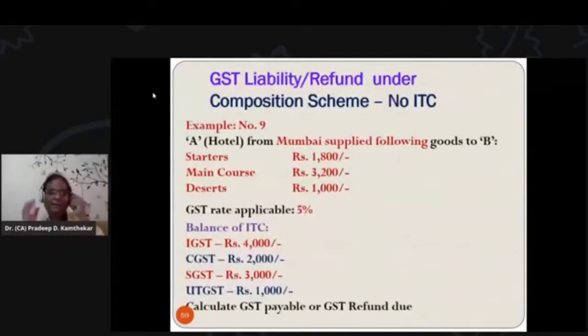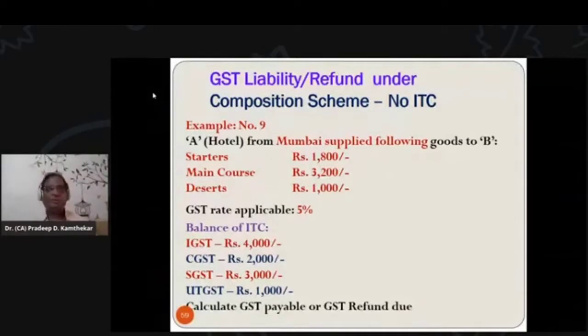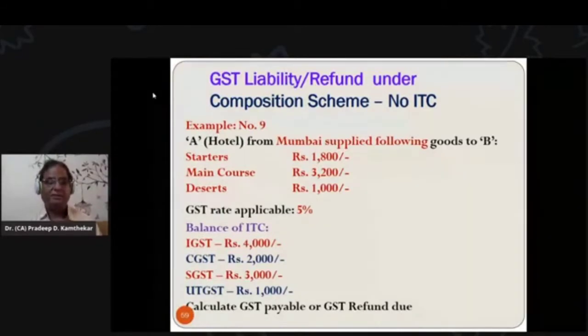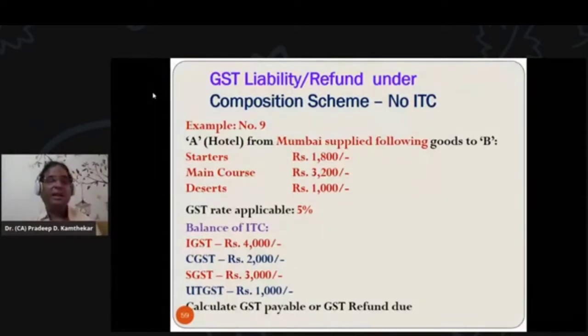Now, next example, let us take a case of composition scheme. Now, what is composition scheme? Friends, I told you a composition scheme is a scheme where, for special category states, up to 75 lakhs turnover till last assessment year 1920, and 1.5 crores for other states and union territories from India, composition scheme could be availed.